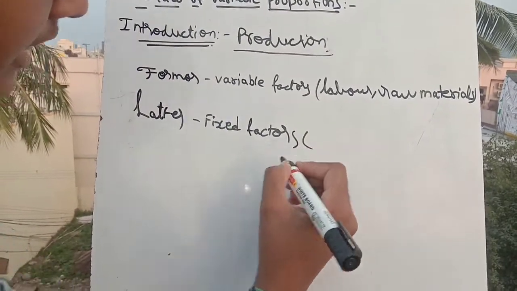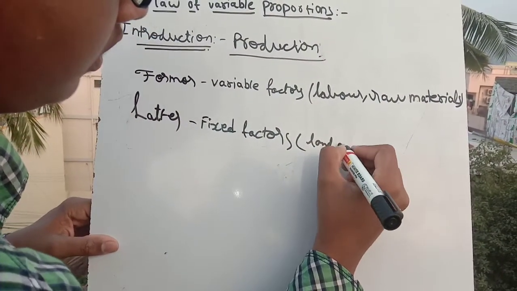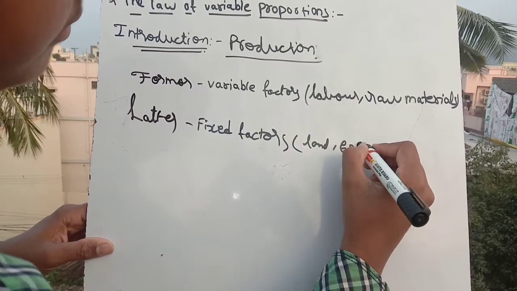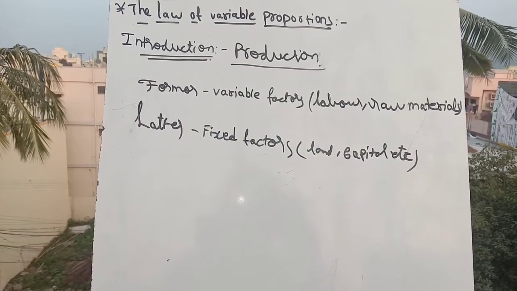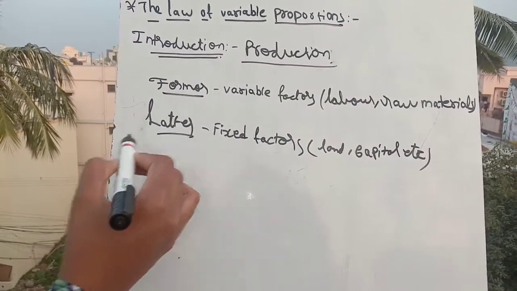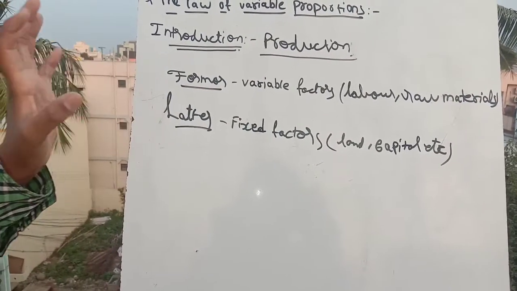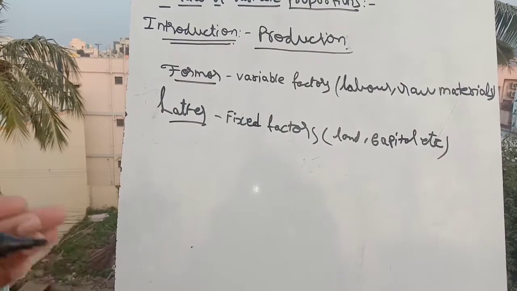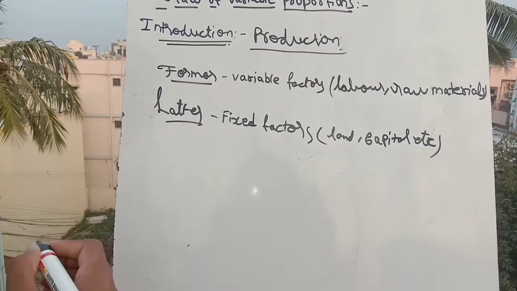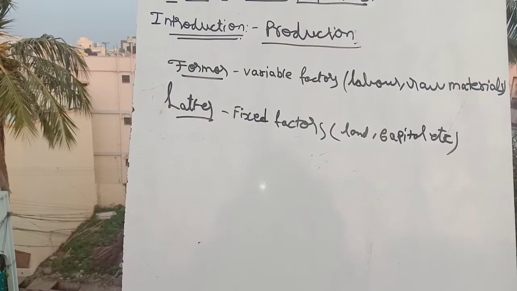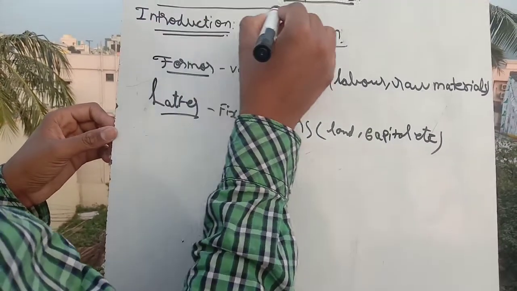What are fixed factors? Land, capital, etc. are examples of fixed factors. So this is the former and this is the latter. When these former and latter, that is the variable factors and fixed factors, are combined together, the proportion between the variable factors and fixed factors undergoes changes. This situation is called the law of variable proportions.